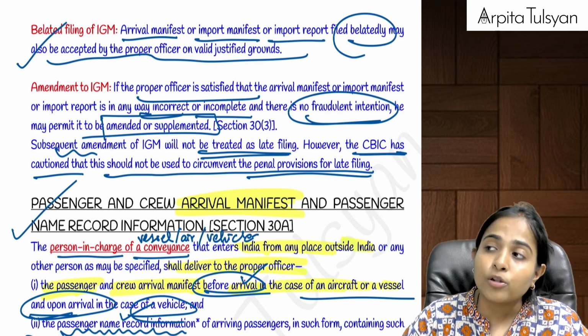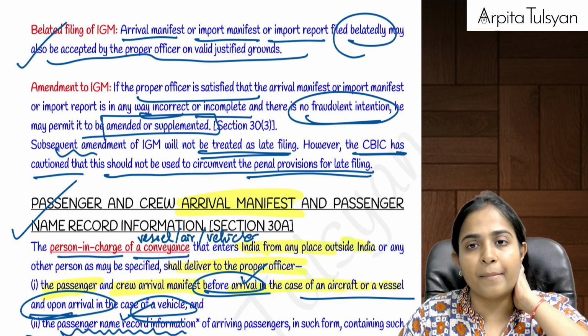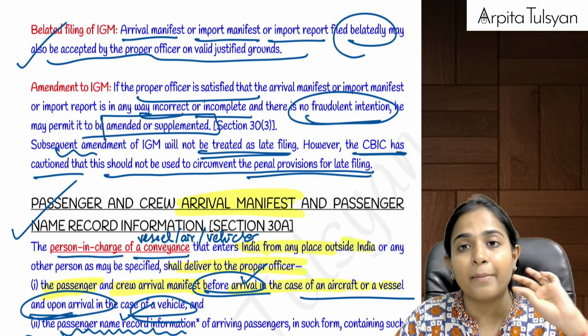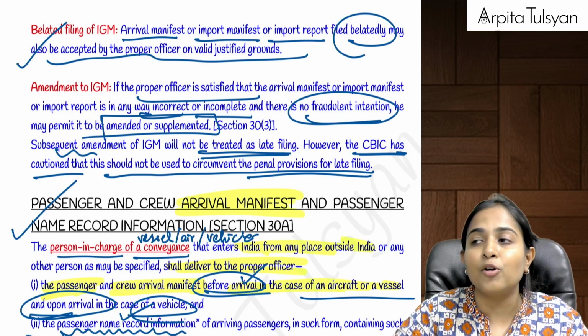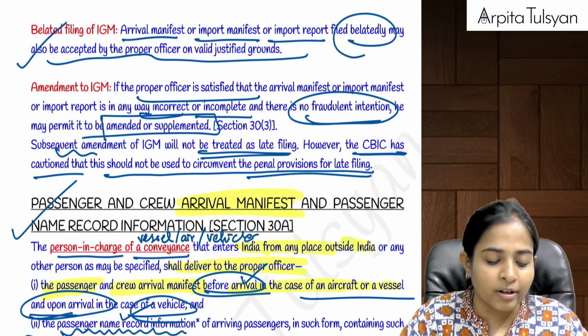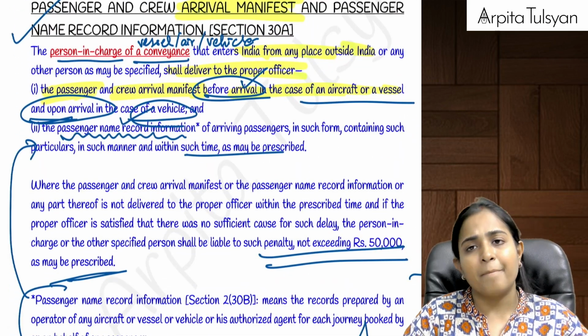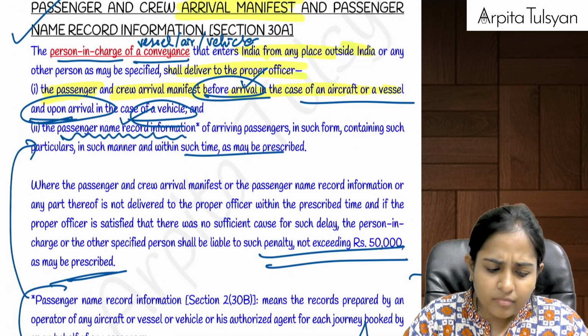Then sometimes it also happens that this manifest, this report, etc. contains some wrong information, and the person in charge is able to prove that we did not have any fraudulent intention of writing something wrong there. And if the officers are satisfied, then they will allow you to do amendment in the manifest or the report. Are you clear with this?